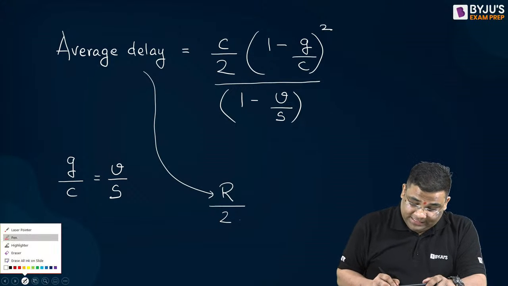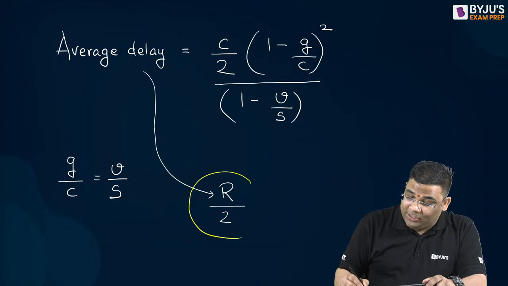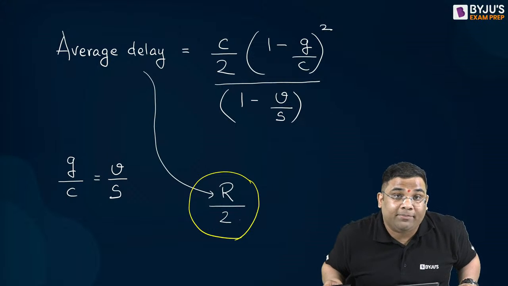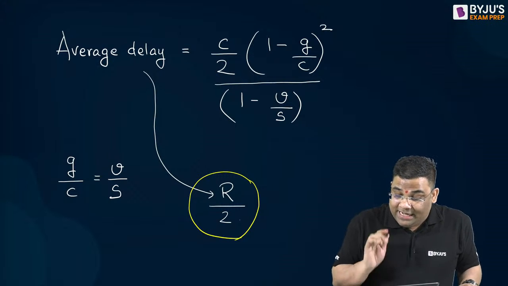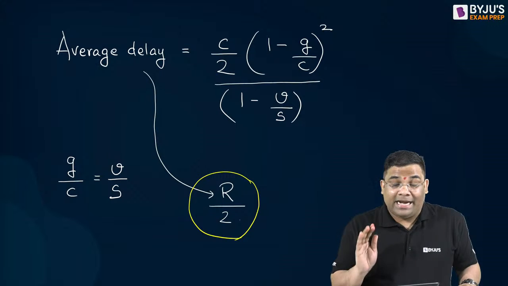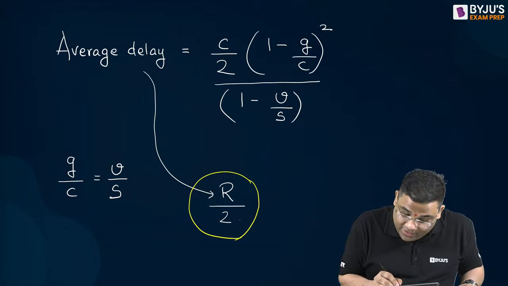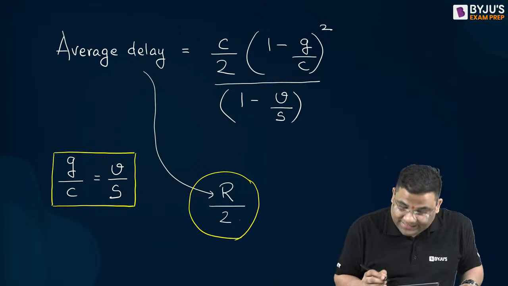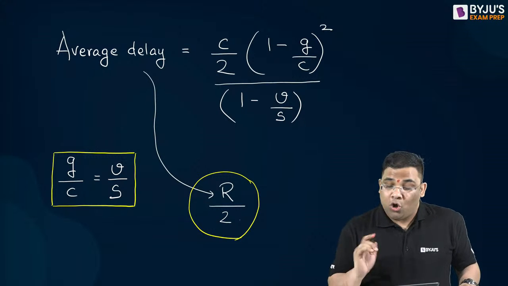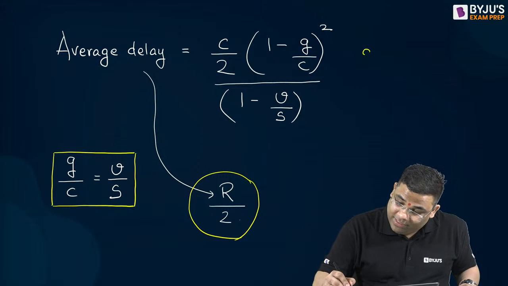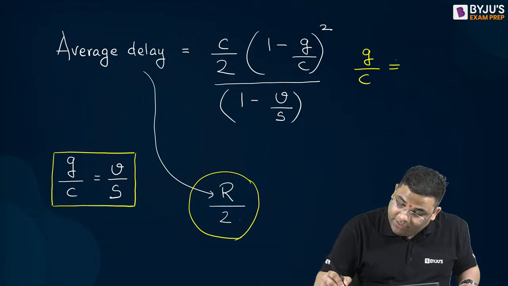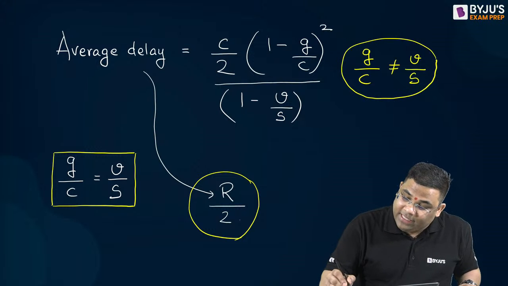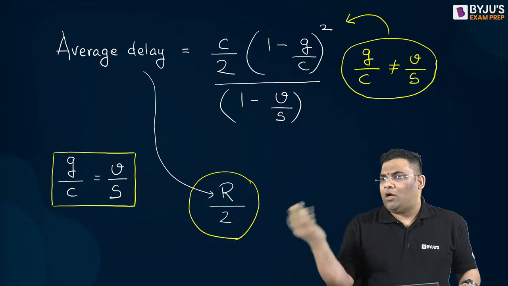Now many students just remember this, red time by 2, and for every answer they write red time by 2. No, that is the wrong concept. The correct concept is that it will be red time by 2 only when this condition is there: G by C is equal to V by S. Or else, if G by C is not equal to V by S, then you have to go for this formula.